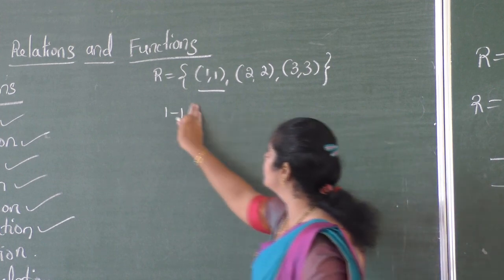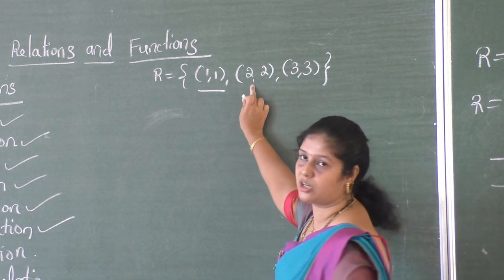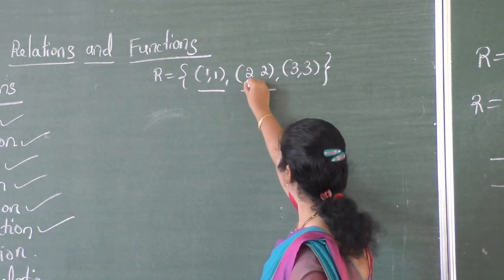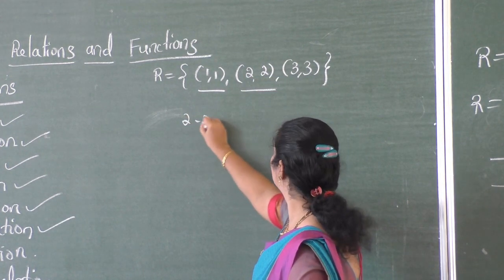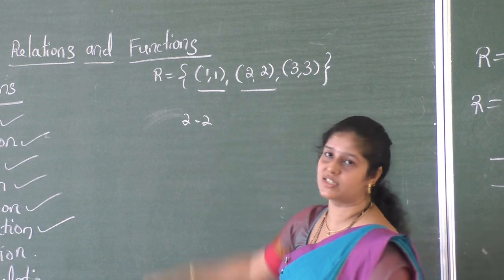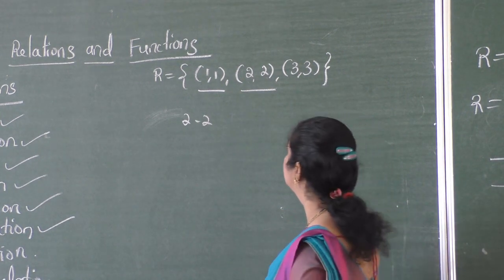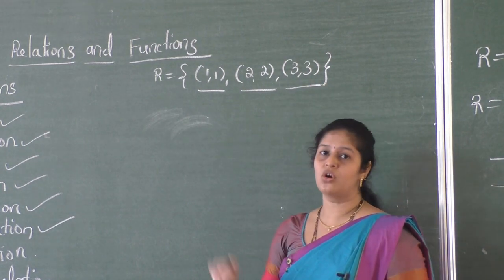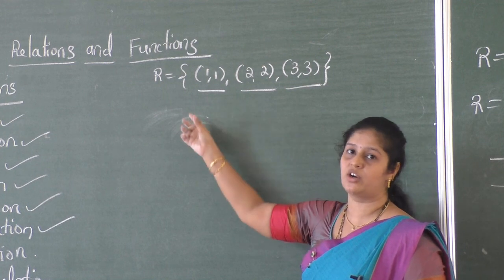Therefore, you go to the second ordered pair (2, 2). Here 2 is related to 2, but there is no other ordered pair which contains 2 as a first element. Similarly (3, 3). Therefore, here you are not getting another ordered pair.